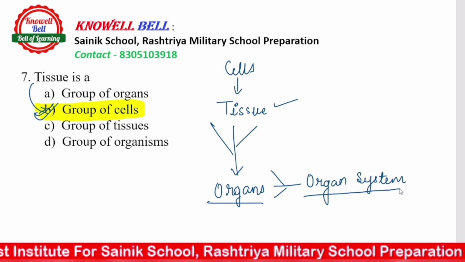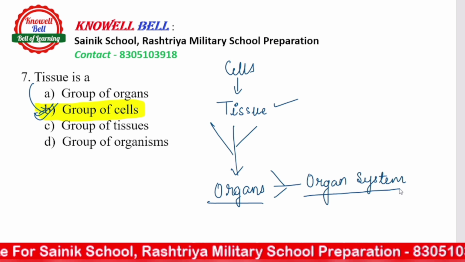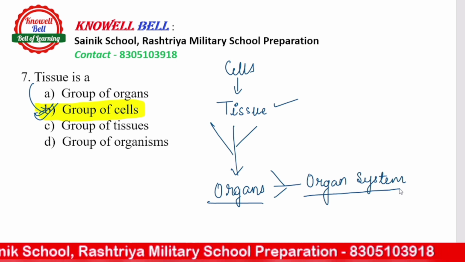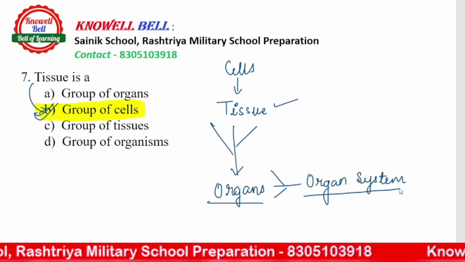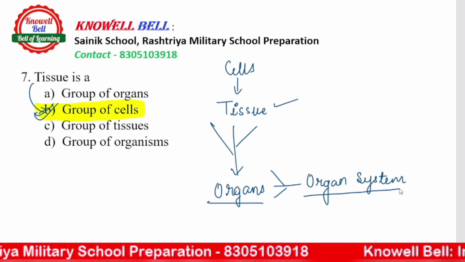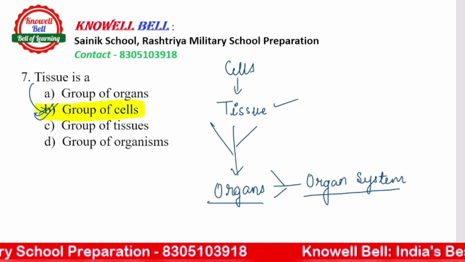A group of similar cells is called, we call it tissue. A group of tissues is called an organ, and a group of organs forms an organ system. Okay, so this was it for question number 7.